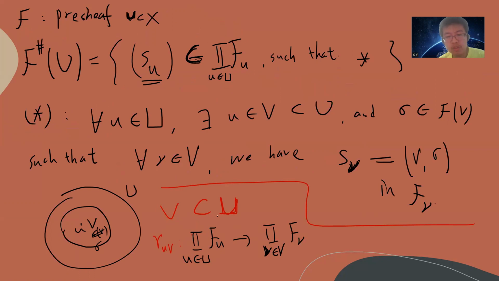And since V is a subset of U, you just preserve what you have and forget about the components which are not in V.